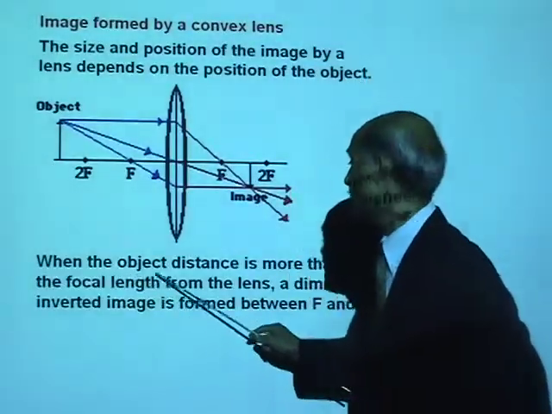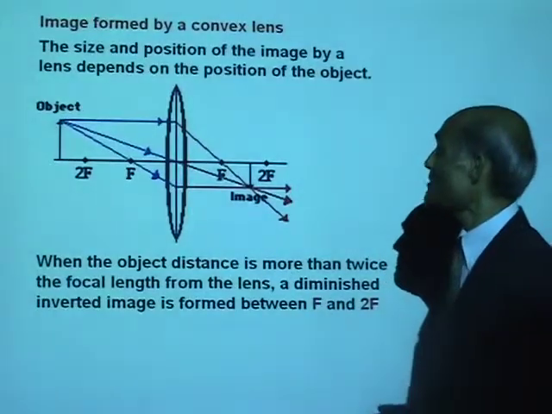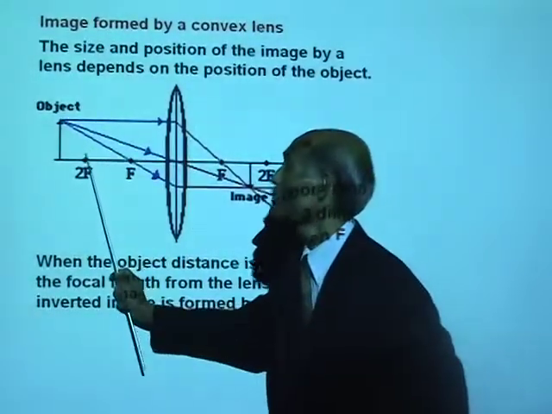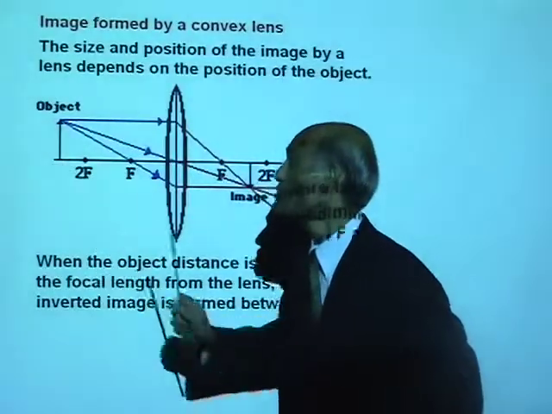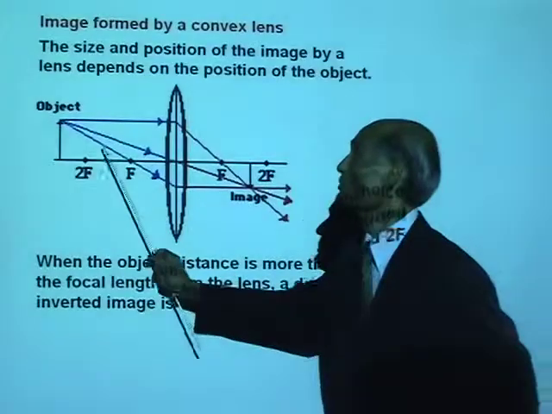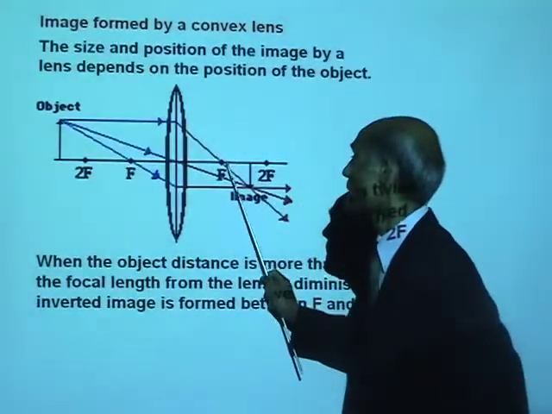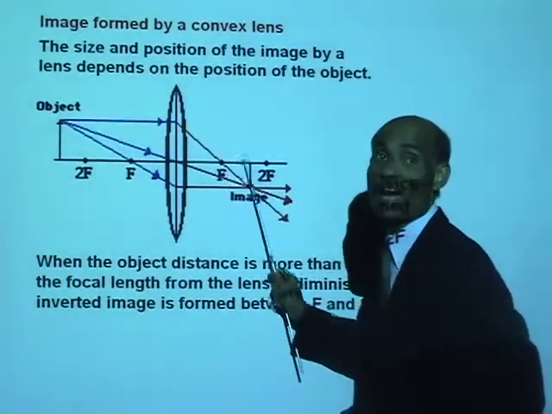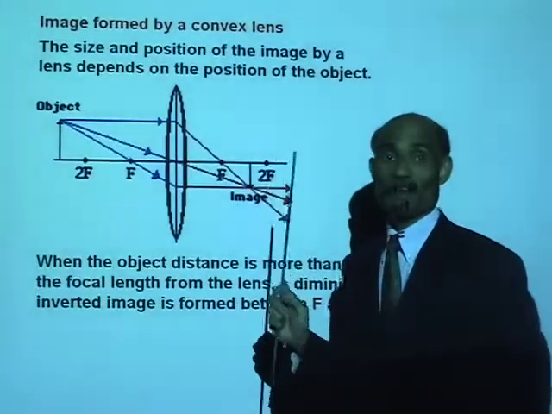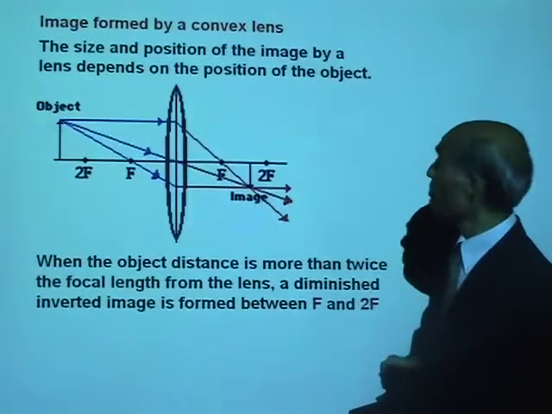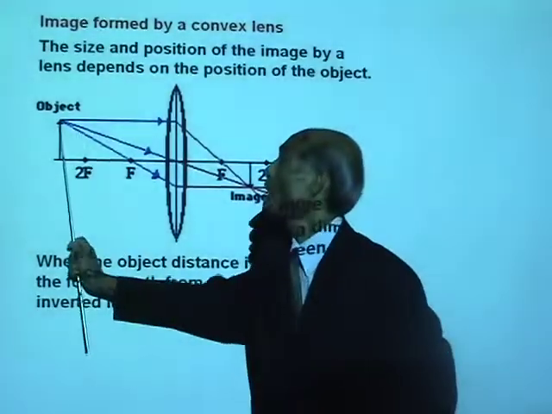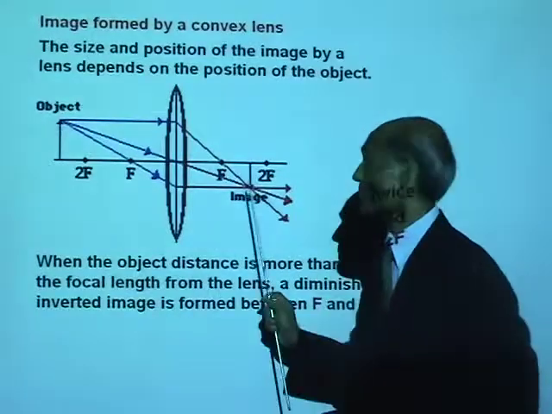Now, when the object distance is more than twice the focal length, here I have kept the object more than twice the focal length. Where is the image formed? You can see the image is formed between f and 2f on the other side of the lens. Now what can you say about this image? Is this image bigger or smaller than the object?